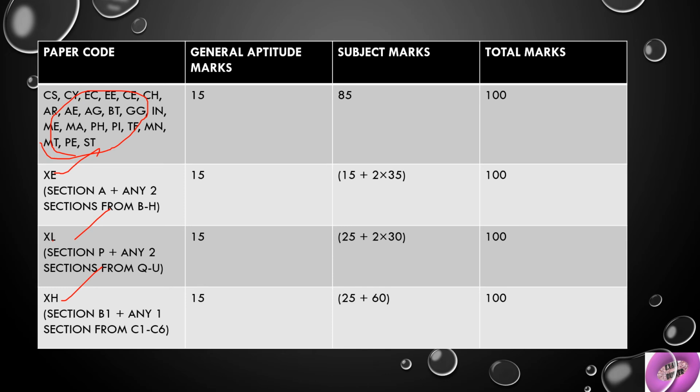It is compulsory for any discipline, so the common marks are 15 marks, and the remaining 85 marks depend on the course you choose. For the first of these courses you have a common 85 marks single paper, and for the remaining three, as we already discussed, it depends on the two subjects or one subject that you choose from XE, XL and XH, and finally it is 100 marks.